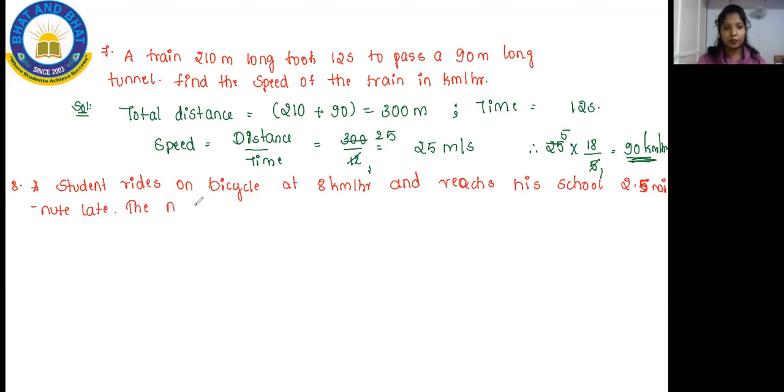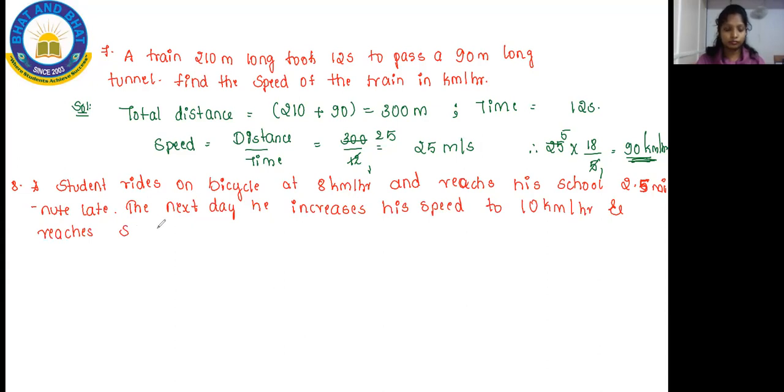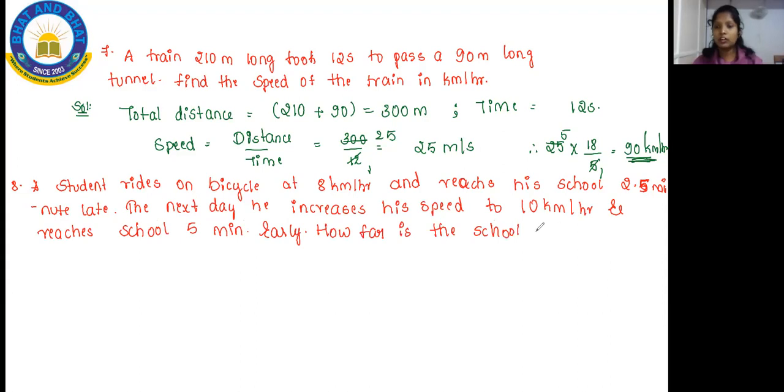The next day, he increases his speed to 10 kilometers per hour and reaches school 5 minutes early. How far is the school from his house?